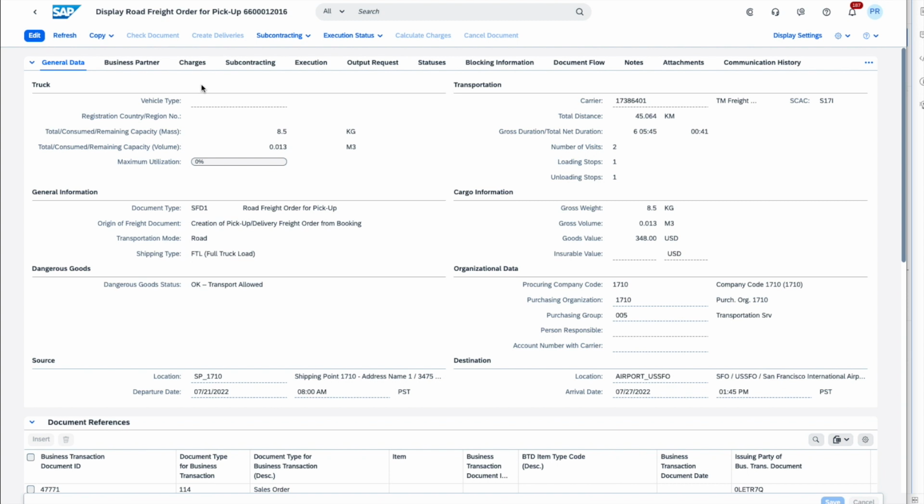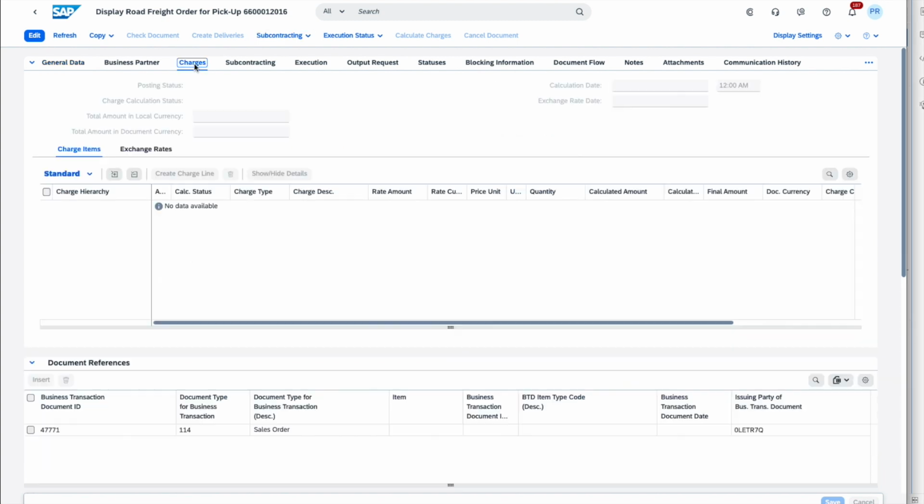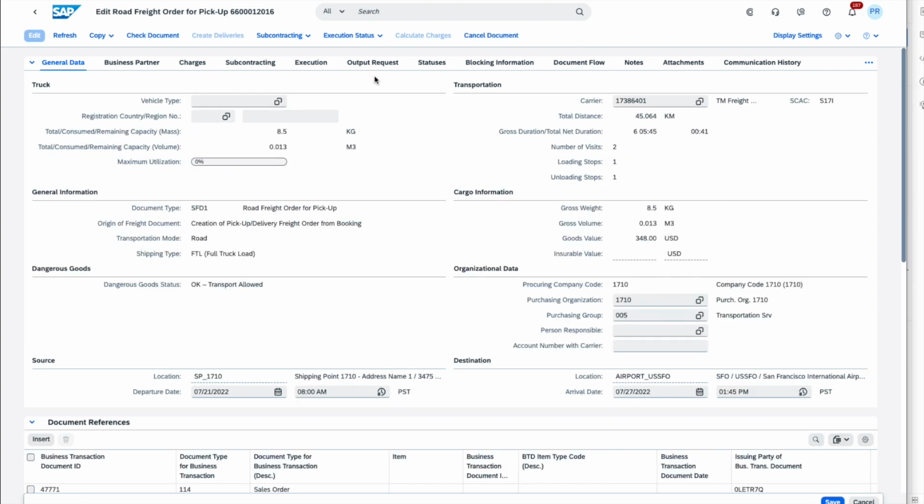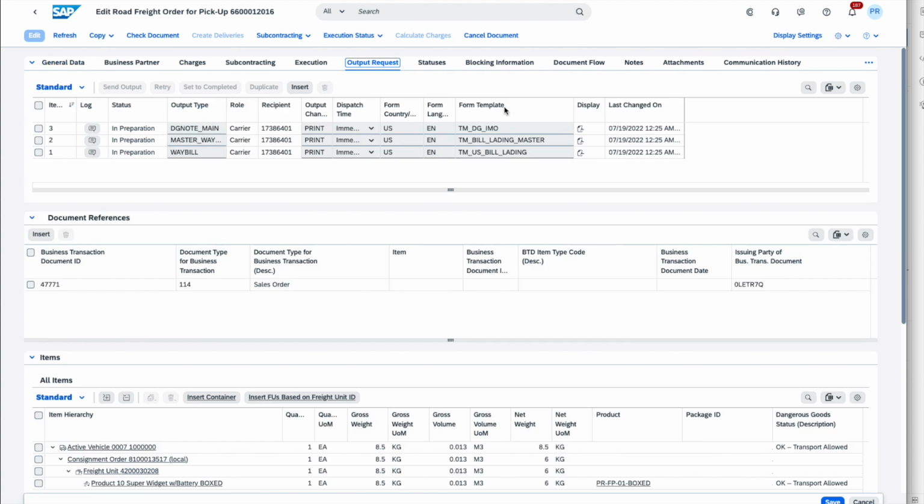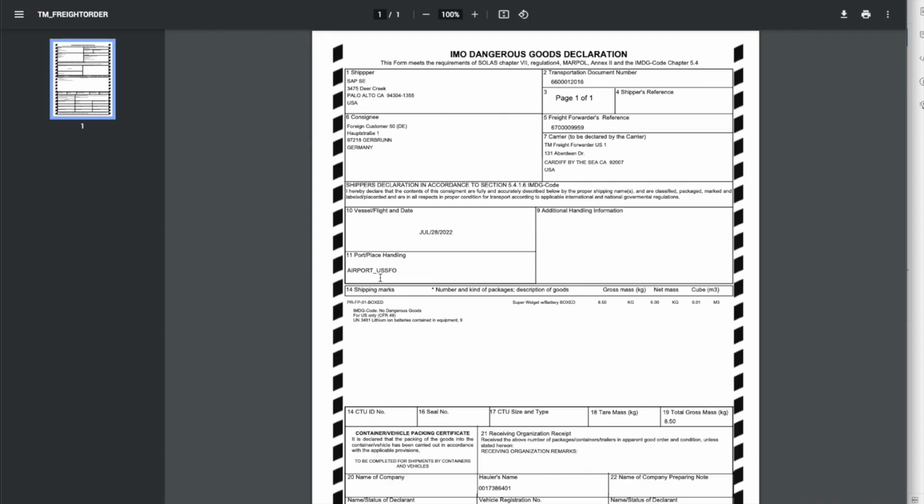Also note that from a charges calculation point of view, this pickup freight order has no charges, as the rating has already been done in the freight booking for this particular pre-carriage leg. And if we look at the output request tab of the freight order, because we are transporting a dangerous good, we can see that we also have a dangerous goods note that has been produced, which we can also display. And as you can see here, we have the references of those dangerous goods information. So for the US only, the CFR 49 norm, and the UN 3481 that indicates the kind of dangerous goods that we are transporting here.